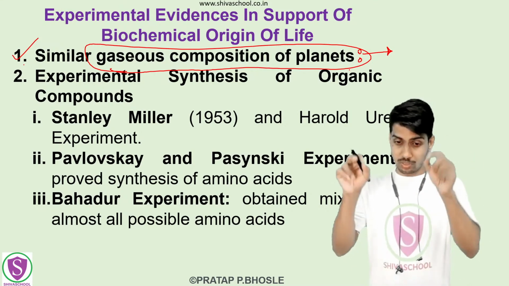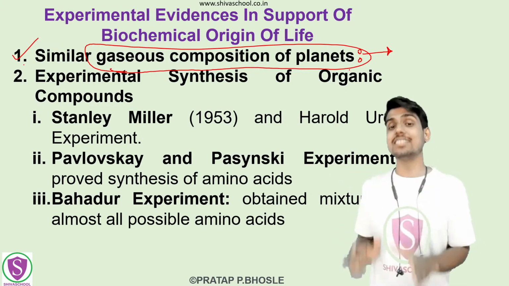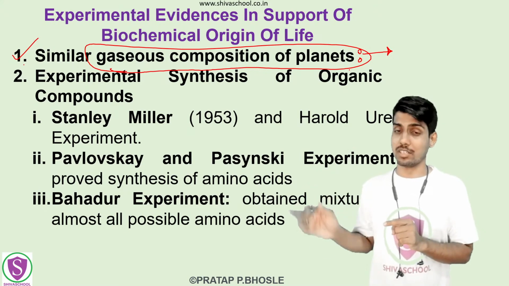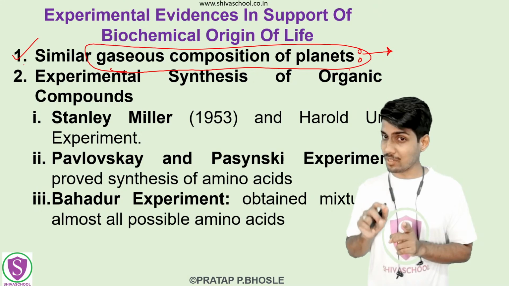Because of this it is said that the primitive atmosphere really exists, because it is already there in some of the planets in the galaxy. So this is the first proof or evidence in support of this biochemical origin.